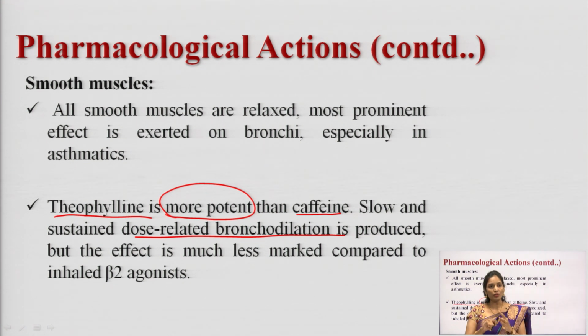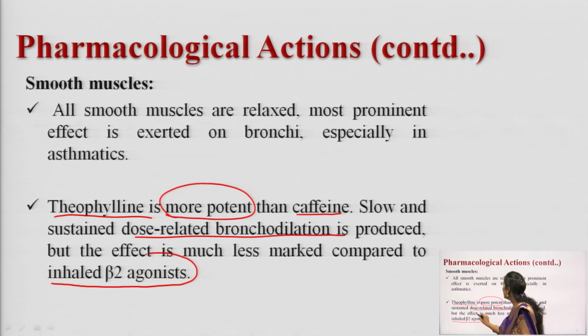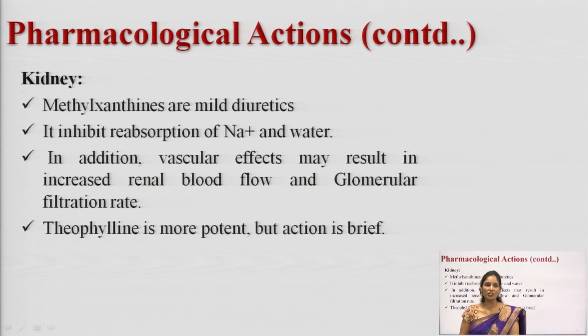Of these two methylxanthine drugs, theophylline is more potent than caffeine, but it shows a less marked effect compared to that of the inhaled beta 2 agonist. Inhaled beta 2 agonists are the drugs of choice as bronchodilators for asthmatic conditions. And next one is kidney.